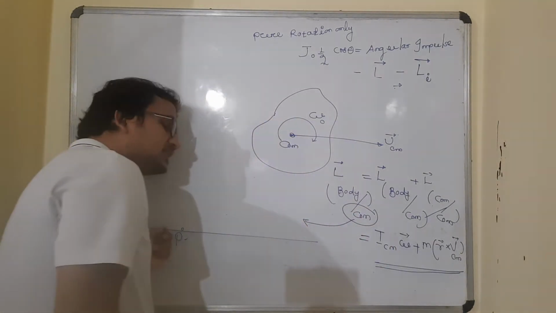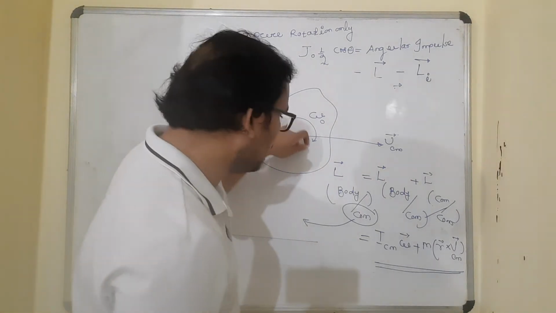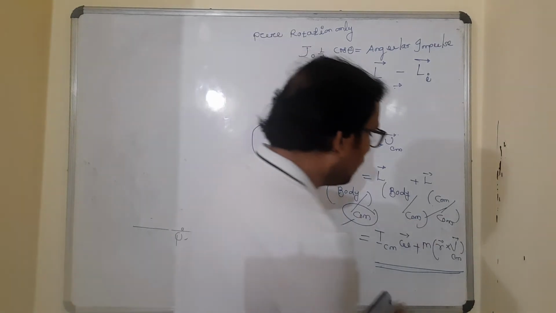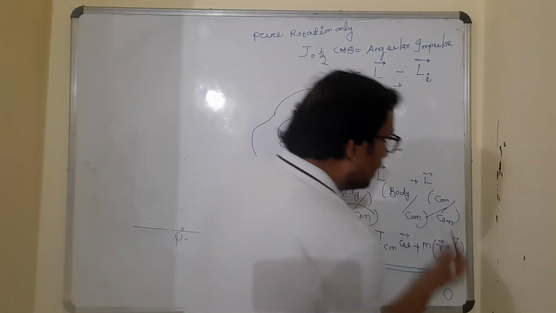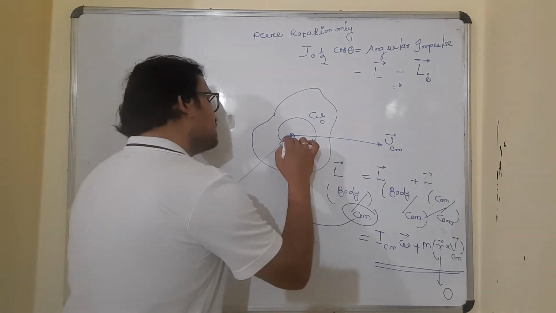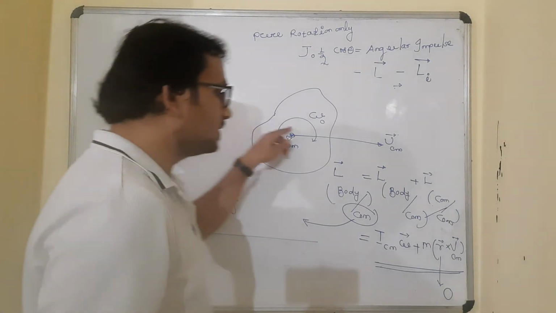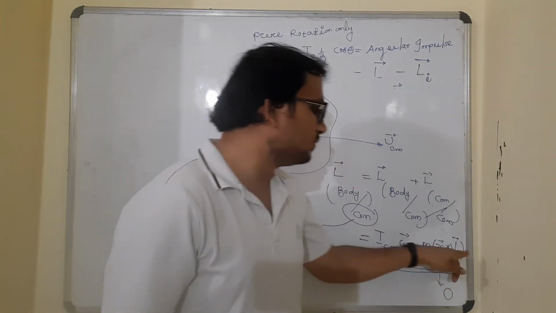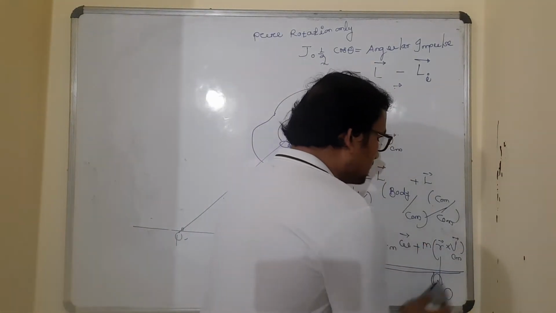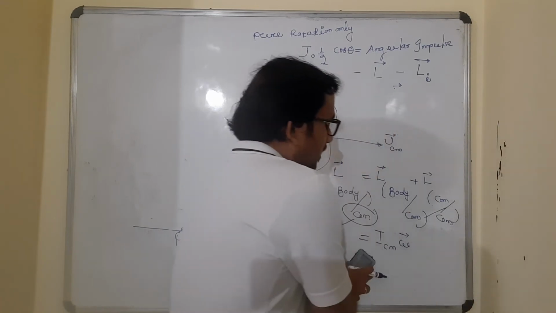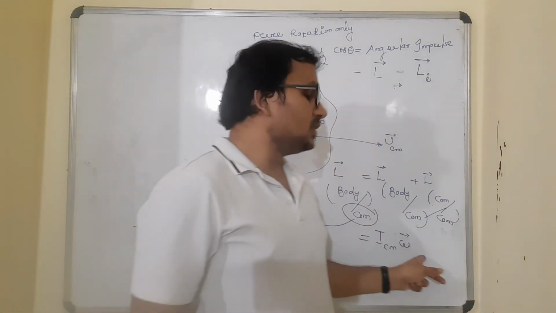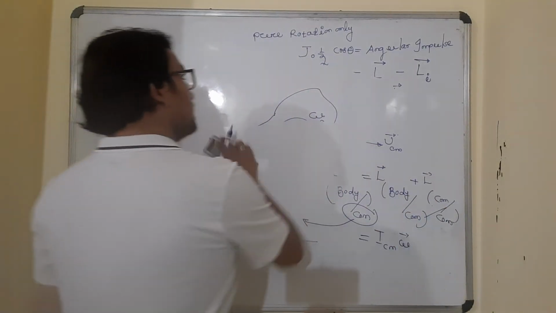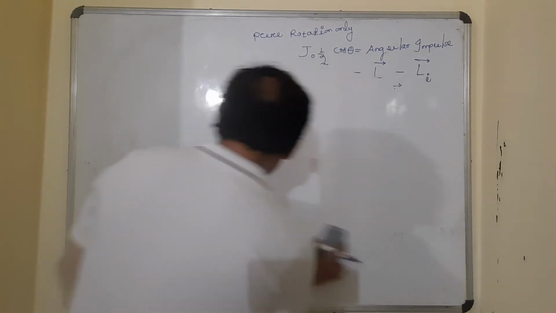So now this point P has been shifted from here again to the center of mass. So center of mass with respect to center of mass means the radius vector will be 0. When P was here, this was our vector. When P itself comes on the center of mass, this radius vector will be 0. I mean, this will be m into 0 into VCM, which is 0. The second term will vanish. That means we are going to get only ICM into omega vector. Fine. So that is what I was saying in the case when the rod makes the first collision.